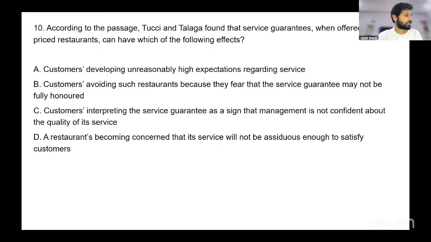Okay. So now I think we should just discuss the passage first, and then we can solve these questions.